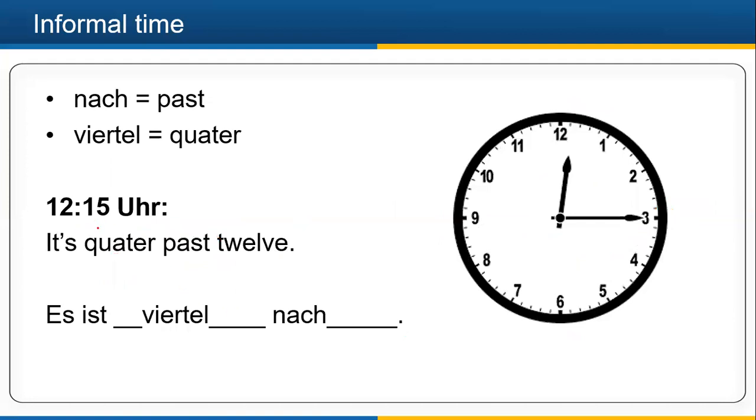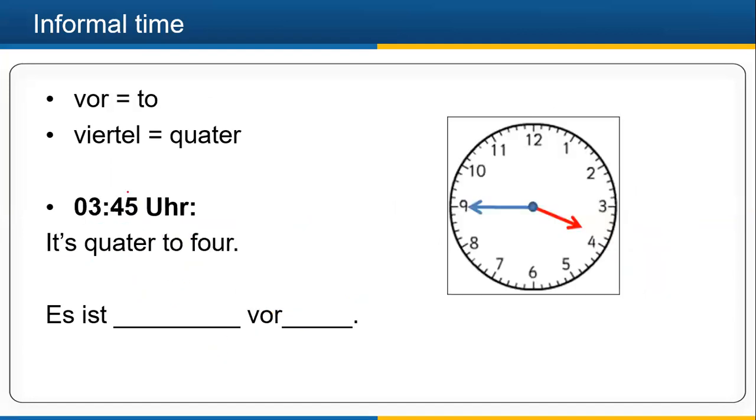For example, here if it says 12:15, so it is quarter past 12. So Es ist Viertel nach 12, right? Because Viertel means quarter. For example, here it says 3:45, but now here the minute needle is in this area. Now 15 minutes to 4, quarter to, I'm sorry, quarter to 4, right? It is 3:45. It's quarter to 4.